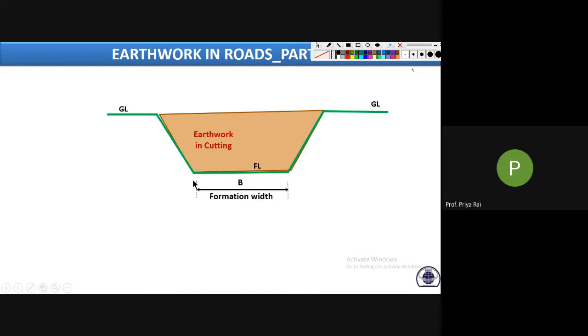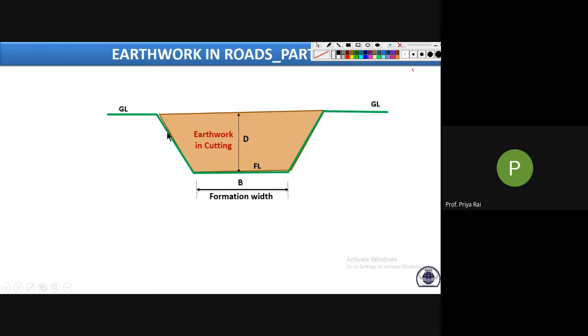Suppose this is the formation width. Why? Because at this level we are forming the roadway, so this width is nothing but the formation width. And this depth is the depth of cutting, suppose D.